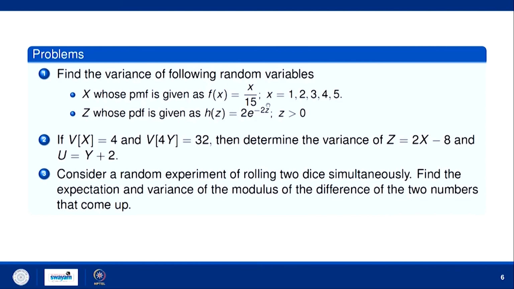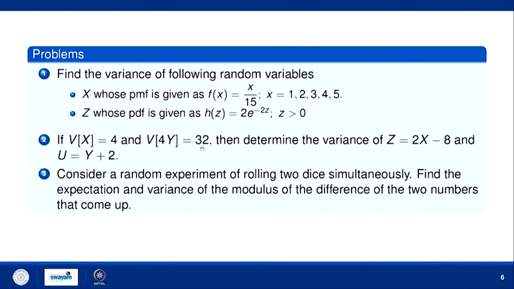Now, another problem is based on the property of variance of x. So, if variance of x is 4 and variance of 4y is 32, how can you find out variance of 2x minus 8 or variance of y plus 2? Here variance of y plus 2 will be the same as variance of y. We know that because addition or subtraction will not affect the value of the variance. So, what is variance of y from here?